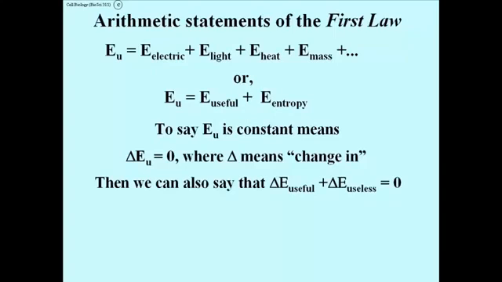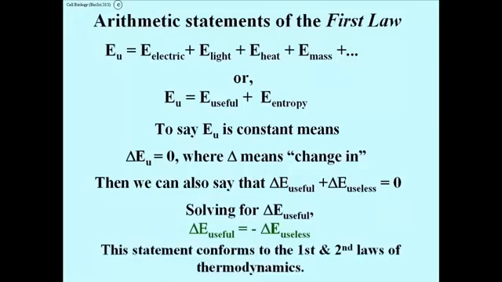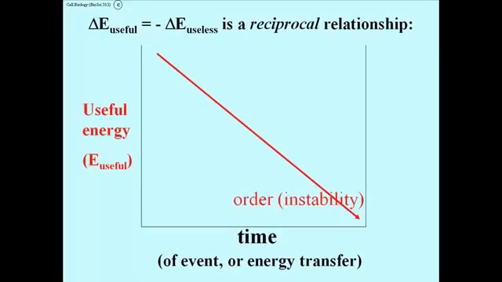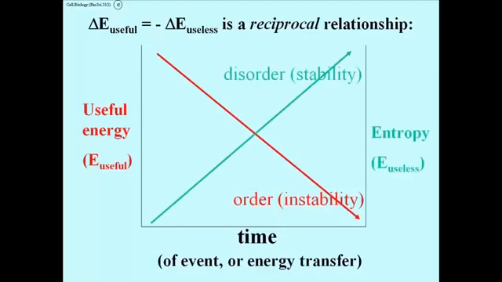Well, we can also say then that the sum of the change in useful energy and the change in useless energy must also equal zero. That comes from the second equation near the top of this slide. If we do that, then we can solve for the change in useful energy. And that's shown in green right here. The change in useful energy is equal to minus the change in useless energy. This statement conforms to both the first and the second law of thermodynamics. And what is interesting about it is that it establishes or states a reciprocal relationship between the two quantities. Graphed this way, useful energy is always declining, and useless energy is always increasing reciprocally.